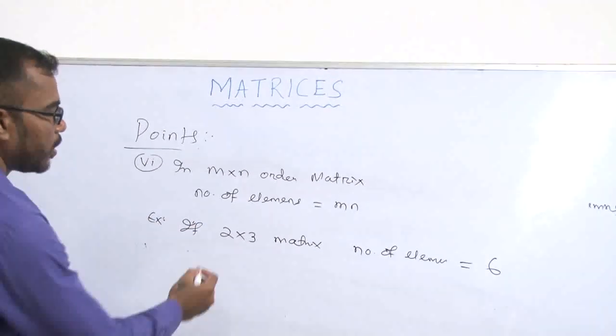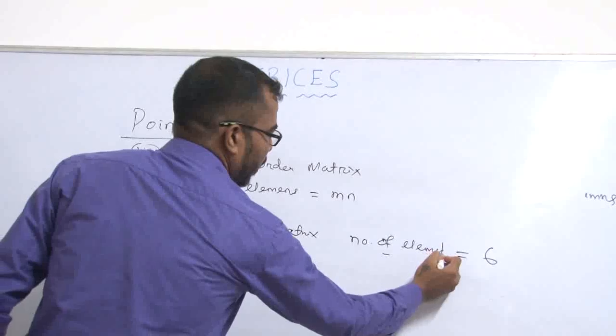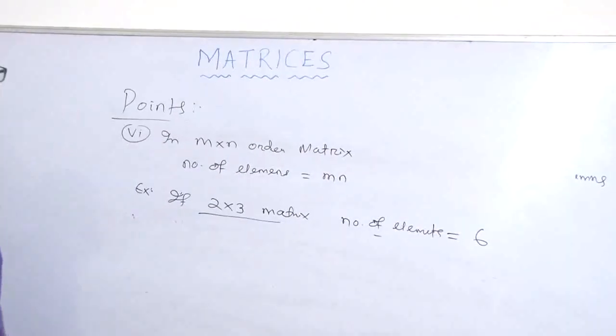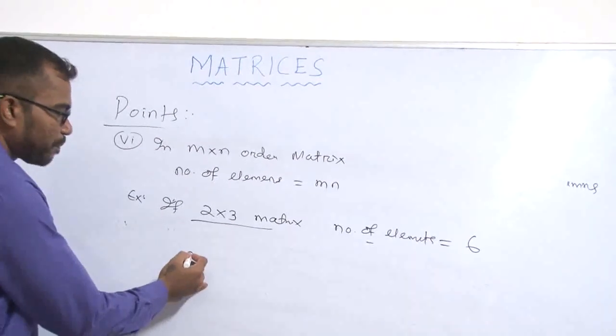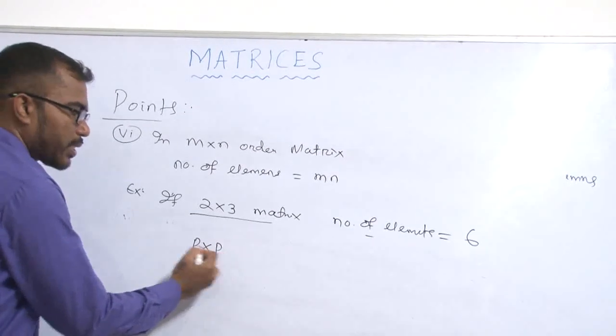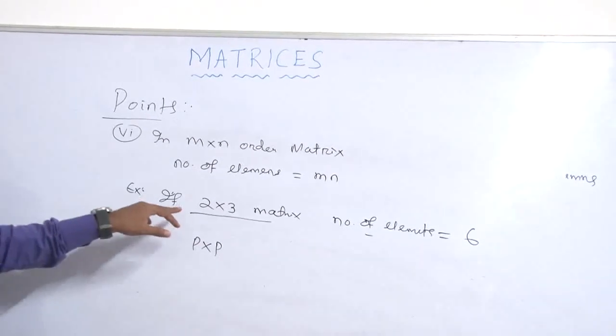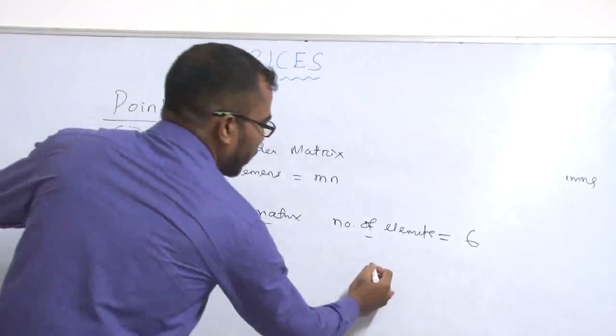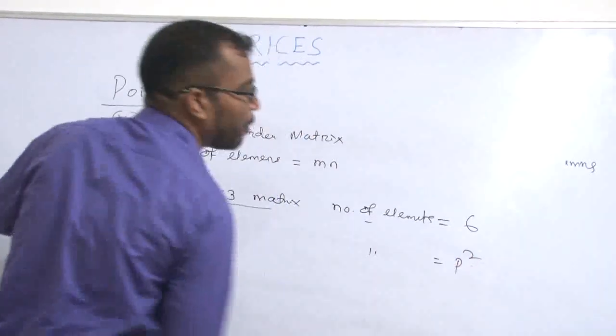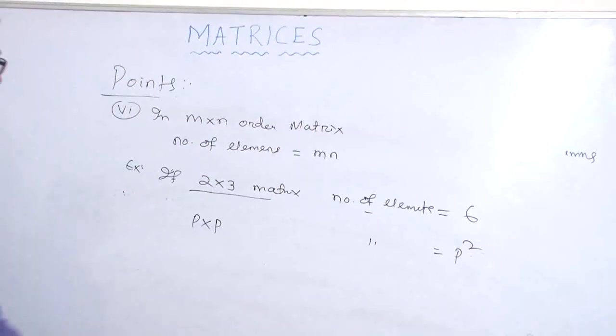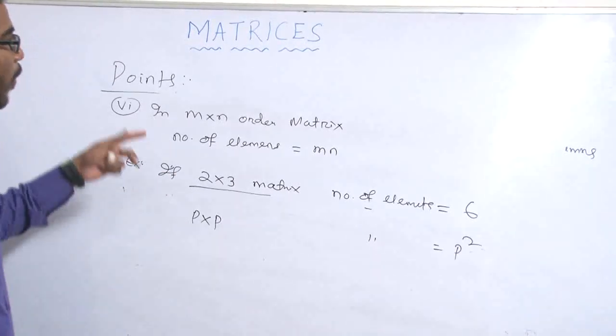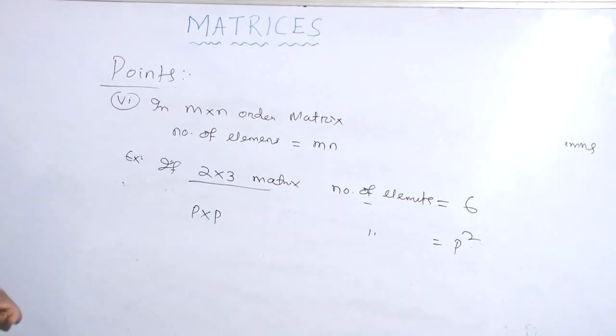Suppose a matrix has order P into P. So the number of elements is equal to P square. So these are the points about matrices.